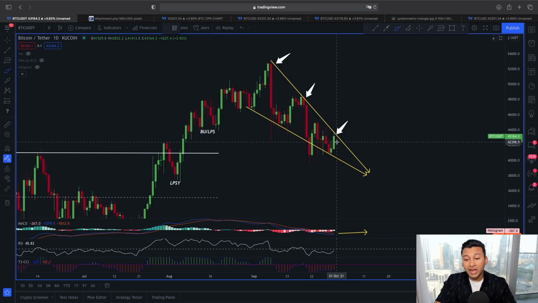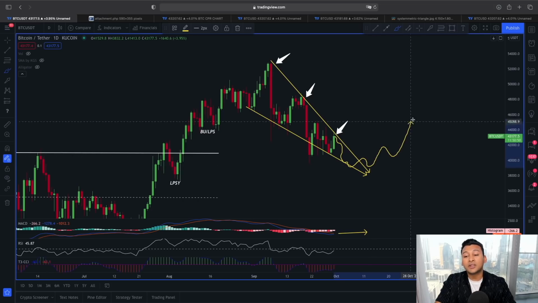So what we are expecting is, if we do see a rejection or a pullback type of scenario, maybe we could dip around this 38,000 price range, and after that start this new rally here to the upper direction. So this is one scenario I am actually expecting to play out for Bitcoin here in the upcoming days.